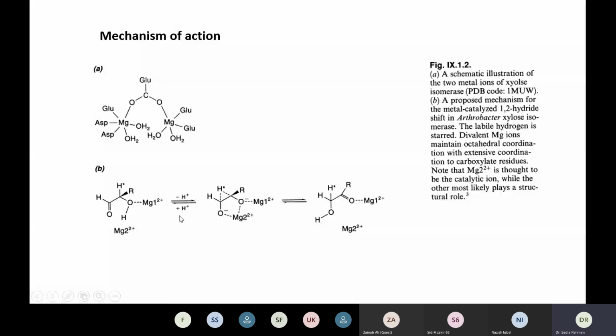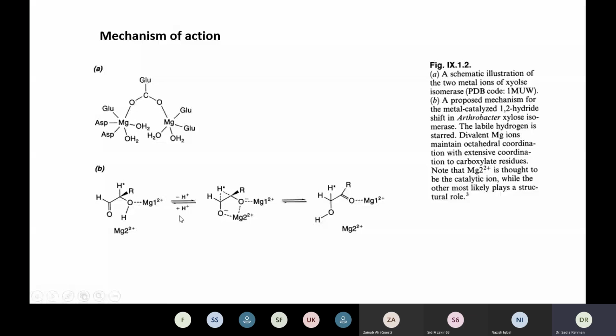Now another very important enzyme which contains magnesium is called isocitrate lyase. Isocitrate lyase, or ICL, is an enzyme in the glyoxylate cycle that catalyzes the cleavage of isocitrate to succinate and glyoxylate.